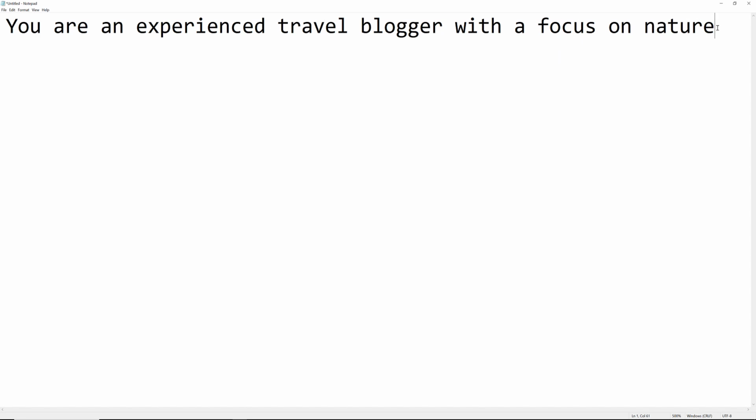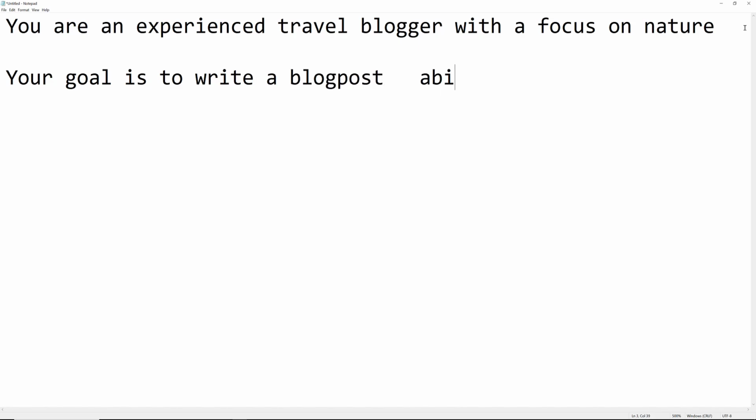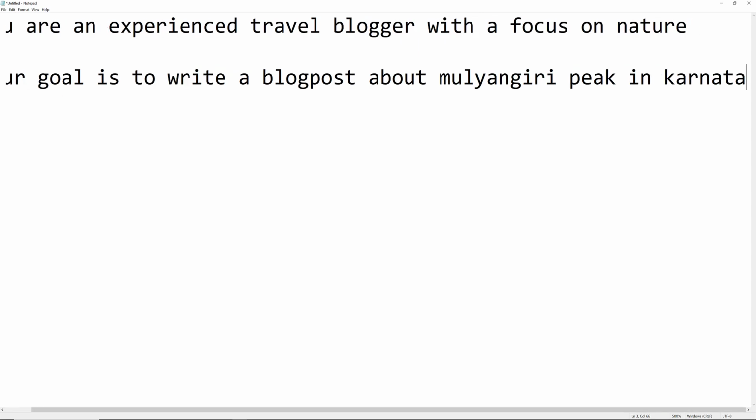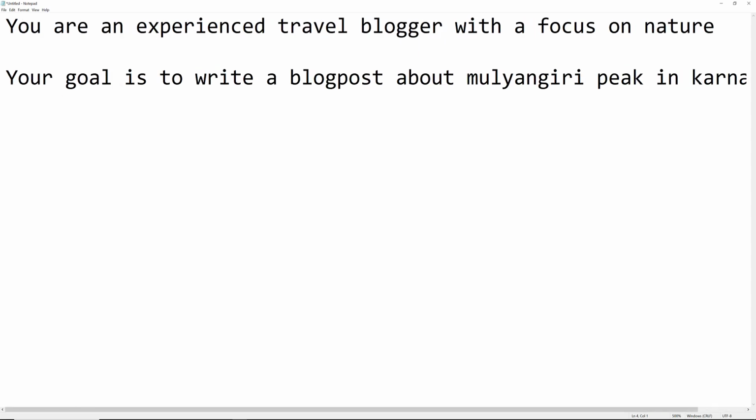Now I want to have the goal. Your goal is to write a blog post about the Mullayanagiri peak in Karnataka, which many people know is in Chikmagalur. That is the goal.